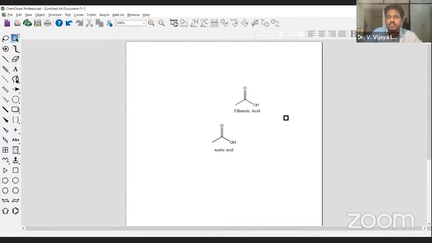How can we get IUPAC names? It's very simple. You just select the structure and press Structure to Name. You will get it.